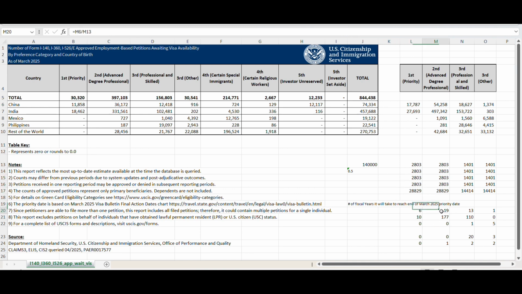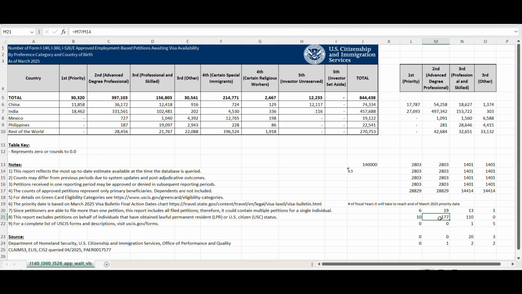All right, moving on. So similarly for EB2 China, it will take 19 years to reach March 2025 priority date. So if I divide the 54,000, including the family dependents, with this constant 2,800, it will take 19 years to reach. Similarly, I don't want to get into EB2 India and EB3 India because we know there's a lot of backlog, right? That's why you see so many years in the count.